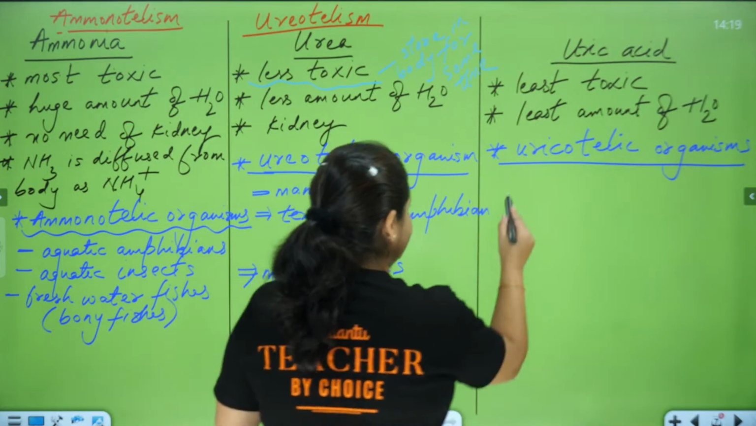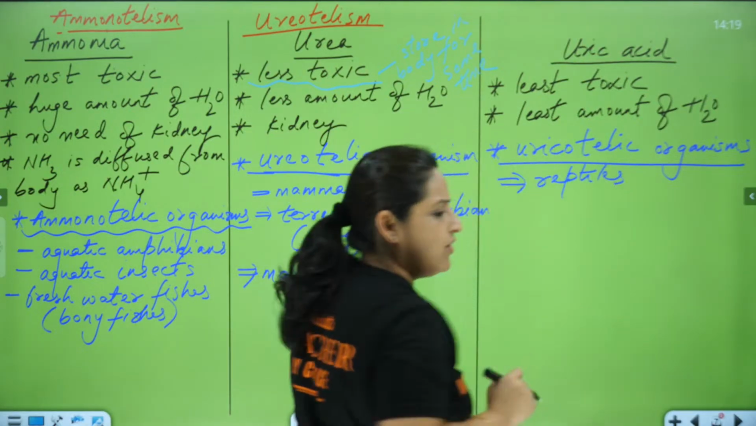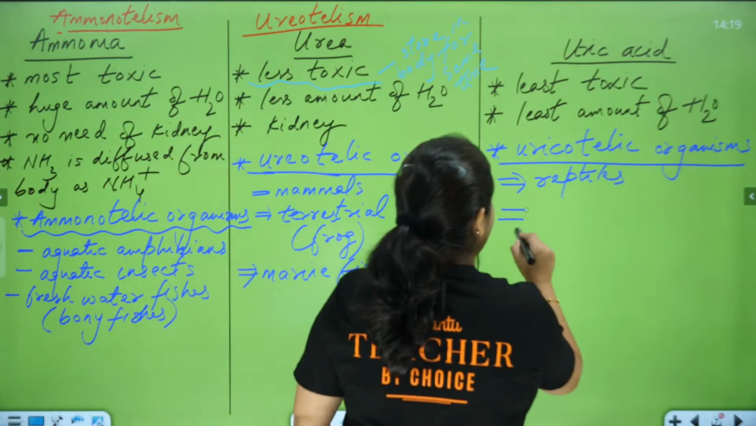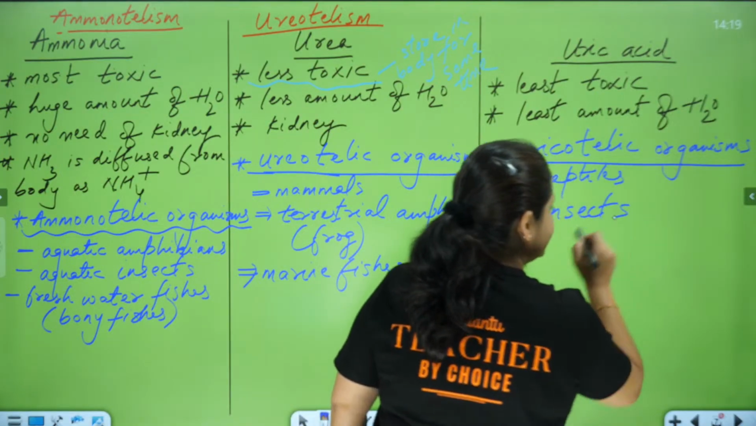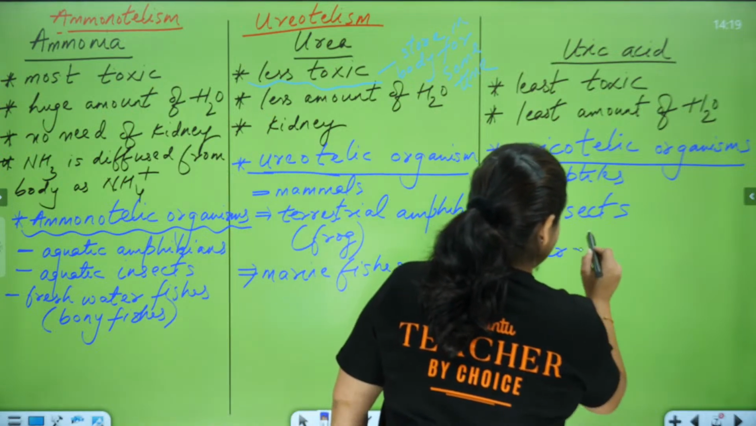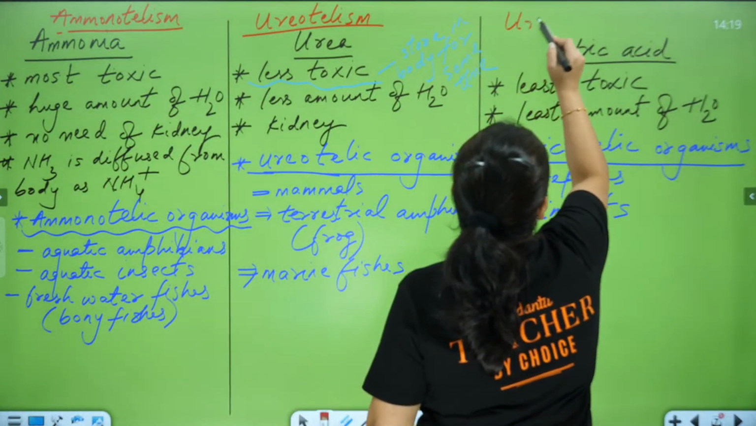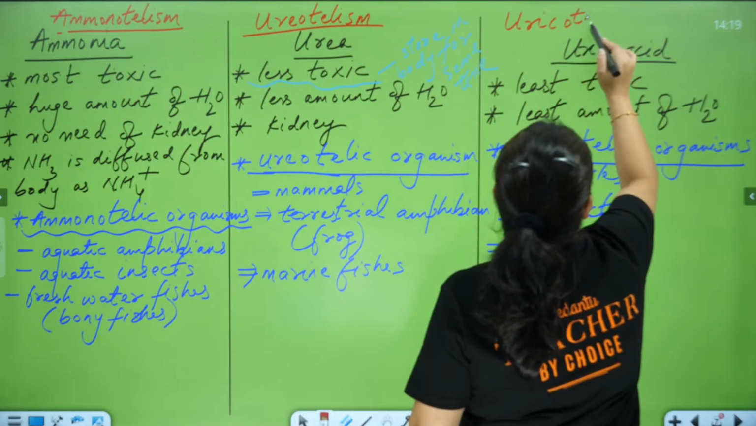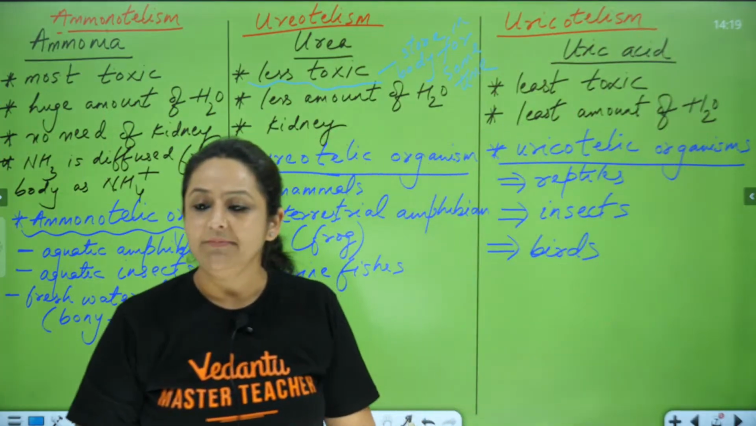And for example, your reptiles will come over here. For example, the snakes, the lizards. Then our insects will come over here, like cockroach and all. Then our birds will come over here. Birds are the example. And this mechanism of release out of uric acid from the body is called uricotelism.